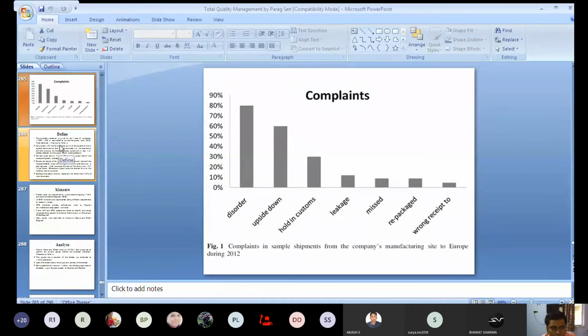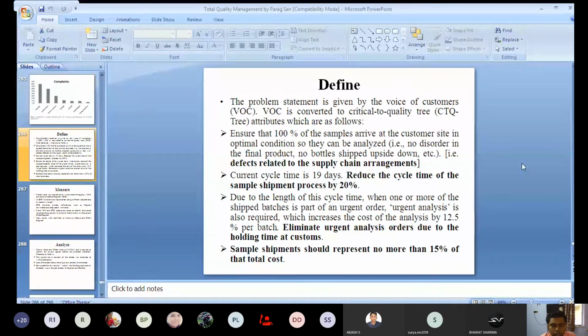As we know, the first step of the DMAIC process is define. In the define phase, the problem statement is given by the voice of customers, and the VOC is converted to a critical to quality tree of attributes, which are as follows.